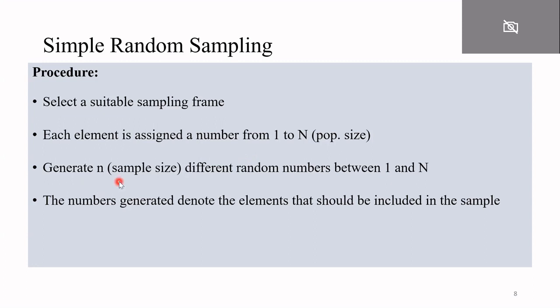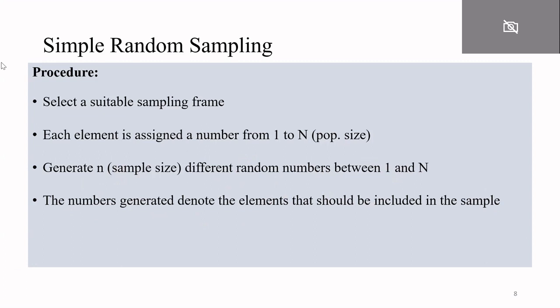Generate small n, the sample size, different random numbers between 1 and N. You will generate a sample of size n by choosing different numbers between 1 and N. The numbers generated denote the elements that should be included in the sample.